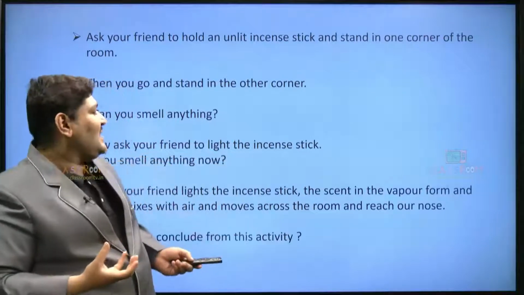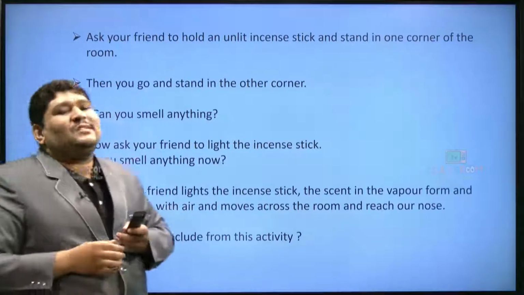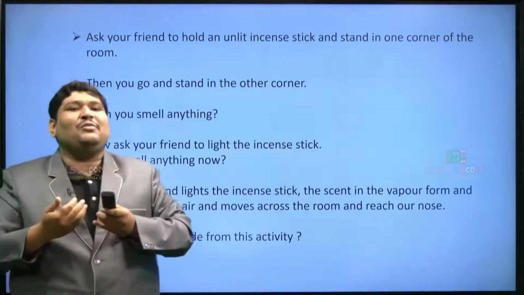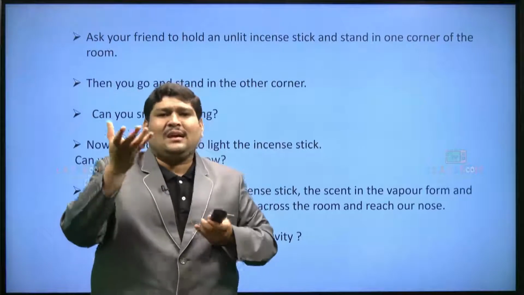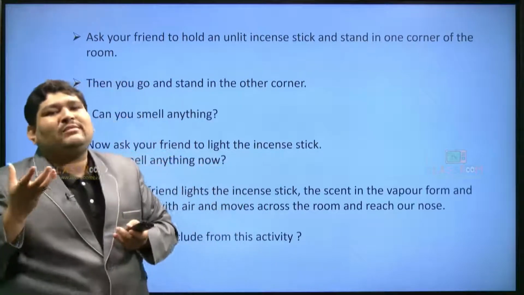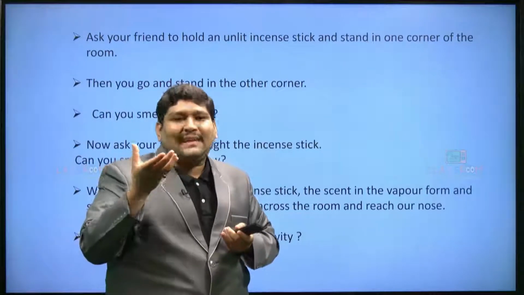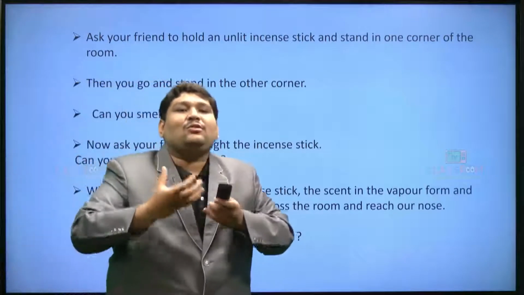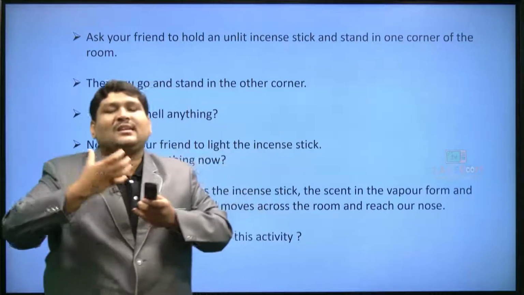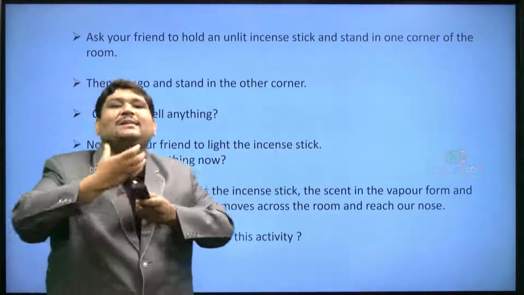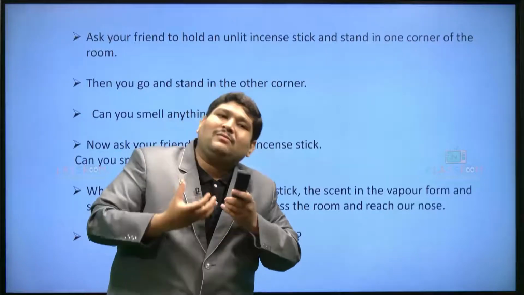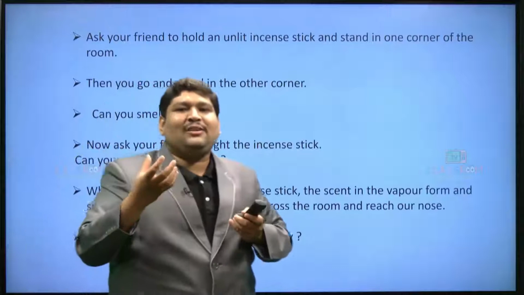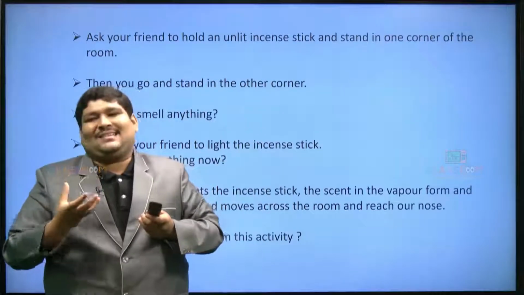So what do we conclude from this activity? We conclude that even diffusion of gases takes place, isn't it? The smoke is also in the form of gas. When the smoke which arises from the incense stick mixes with the air and reaches your nose, that is also diffusion in the form of gas.